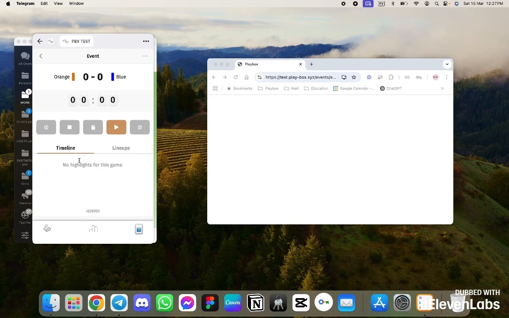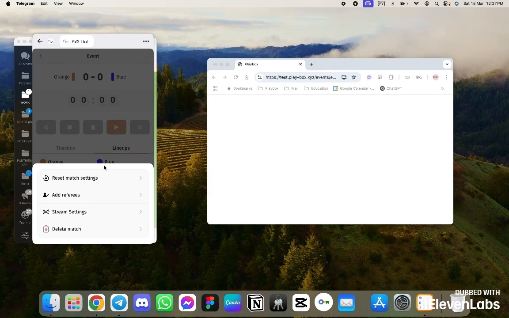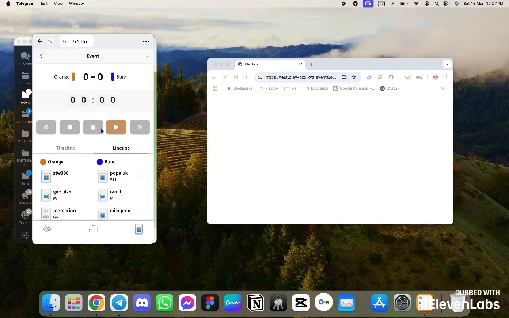We enter the game. The game page is divided into 2 tabs. Accordingly, the timeline of events, goals, and assists, everything will be displayed here, along with the lineups. Then there is also an additional menu here. You can reset the match if there are any issues with it, or simply delete it. And so accordingly, these results will be cancelled.